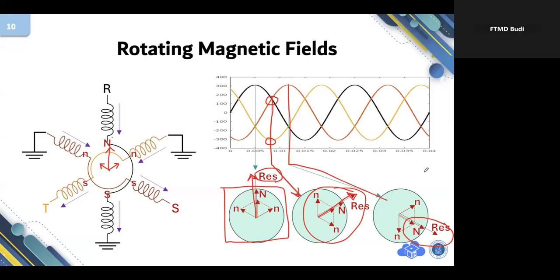In conclusion, when you are connecting a stator of an induction motor or AC motor, there will be a rotating magnetic field inside the motor, similar to a rotating magnet, but the component is not mechanical. This is electrical.